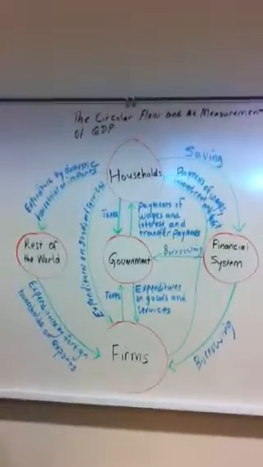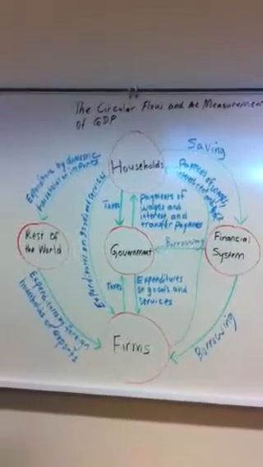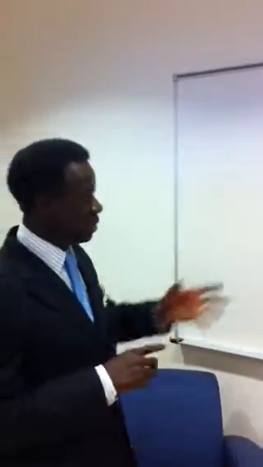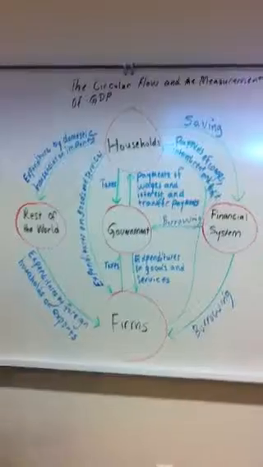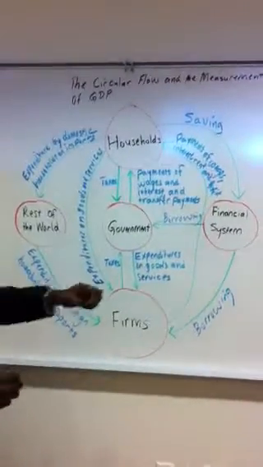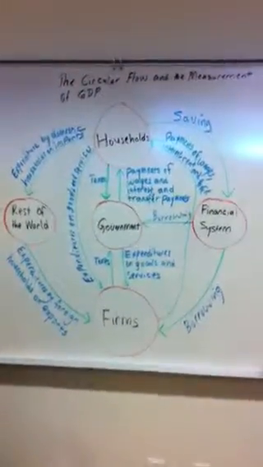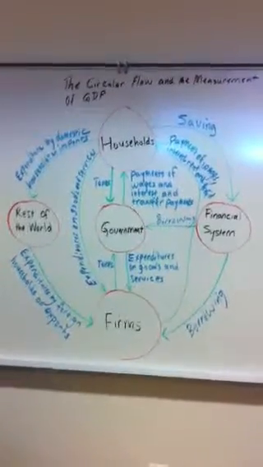This is also a measure of GDP. GDP stands for gross domestic product. So there are 2 ways to measure GDP: through total expenditure of households, government, firms, and the rest of the world, or through total income received by households, which is wages, interest, rent, and profit.